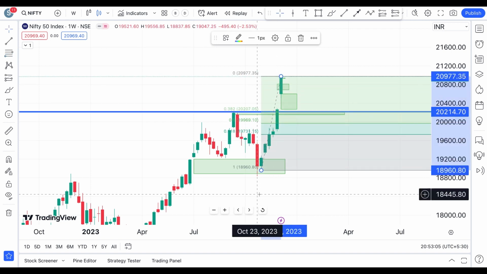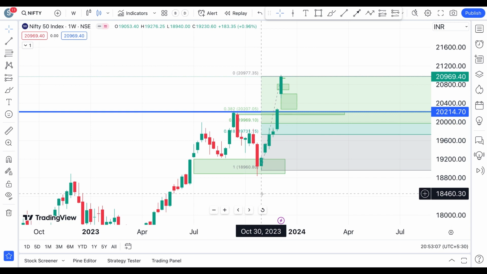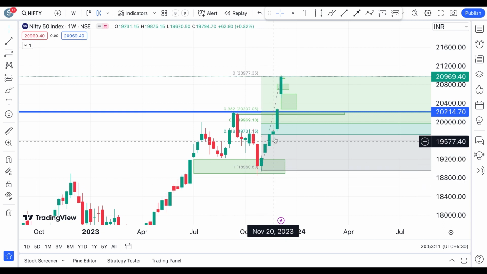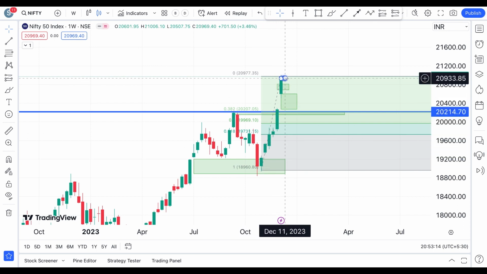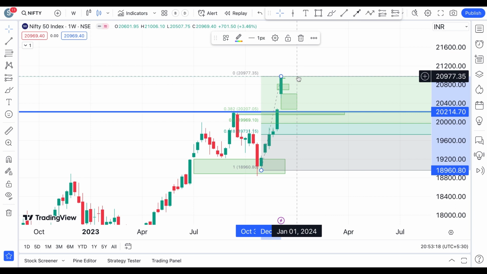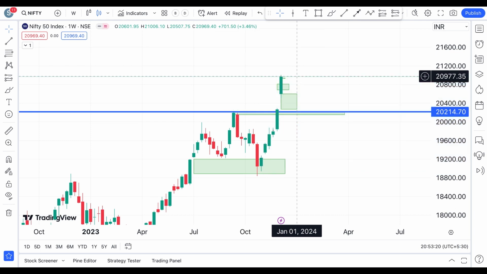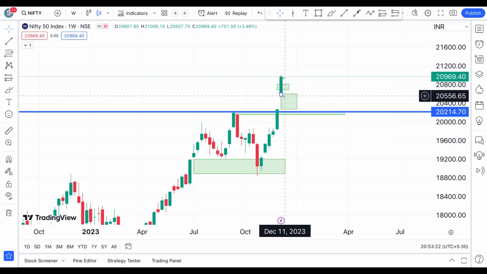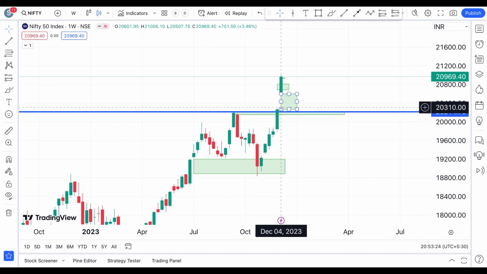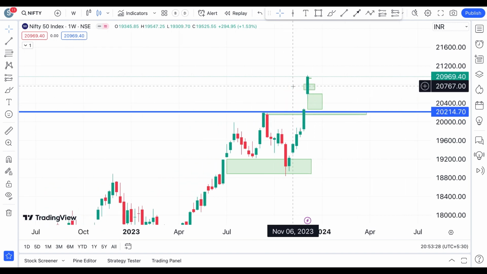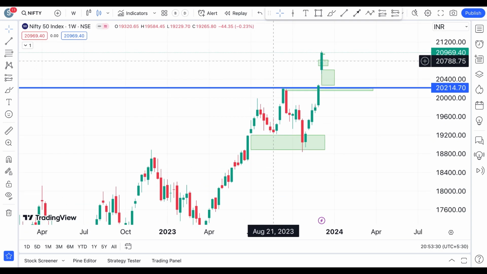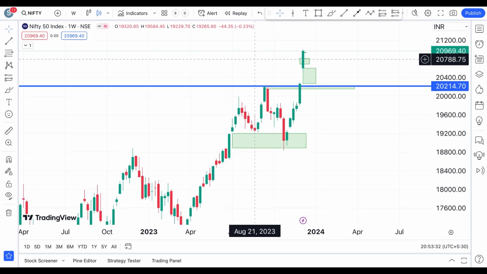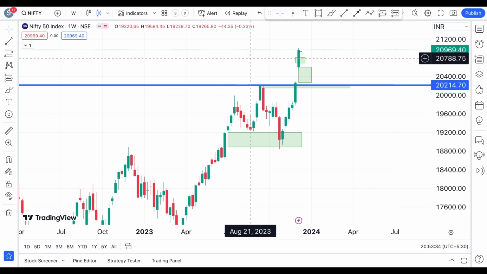But you can see on a weekly chart that it is already overstretched. Okay, if you notice from the last week of October, from there till then we have continuously seen green candles. So this is already overstretched, and it's good and healthy if the markets are going up. But you have to be very careful with these gaps. I remind you, with these gaps, if it starts falling, either Nifty or Bank Nifty, it is going to see such an aggressive drop, because they have gone up too aggressively.